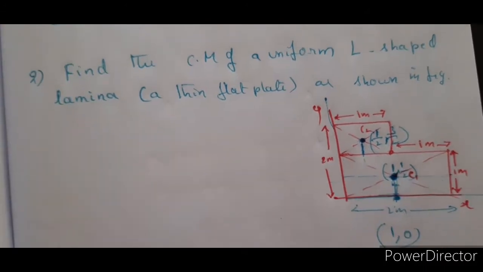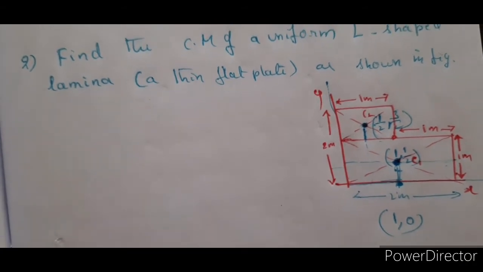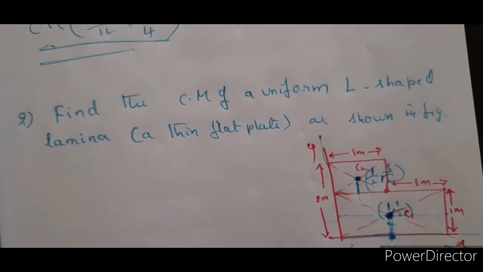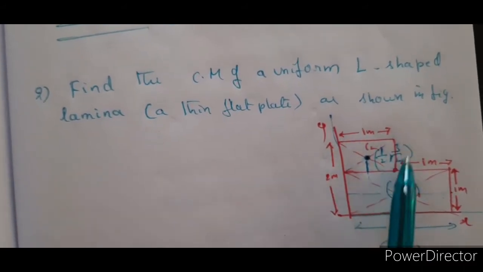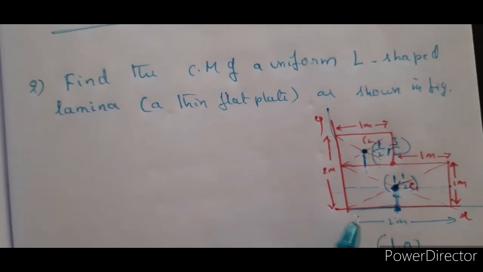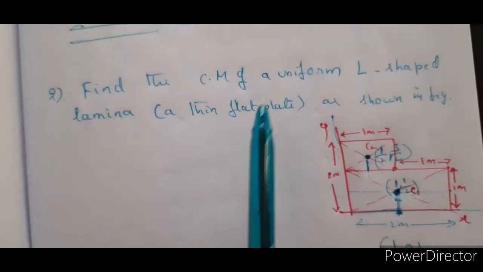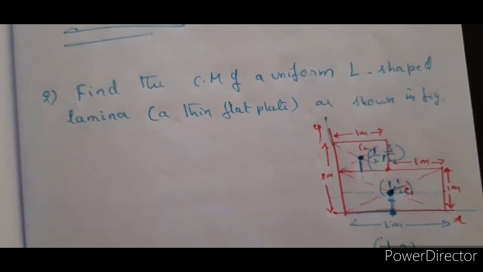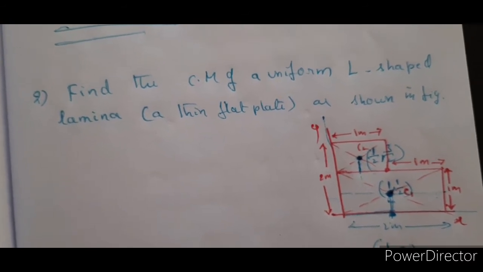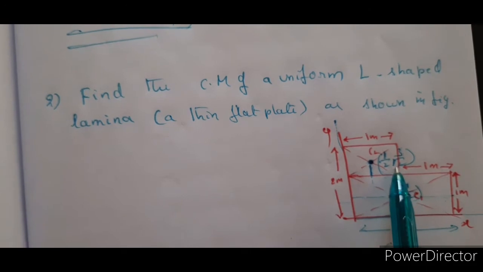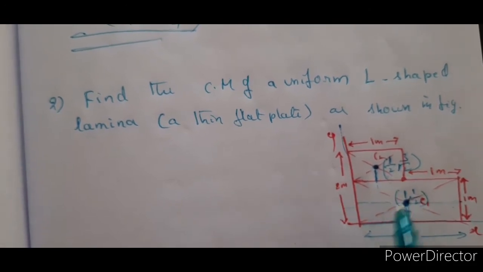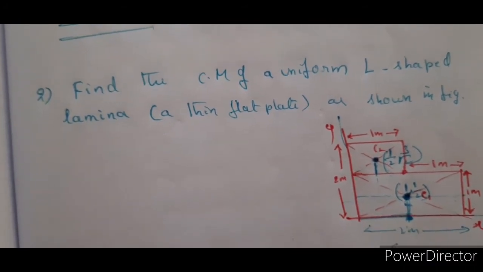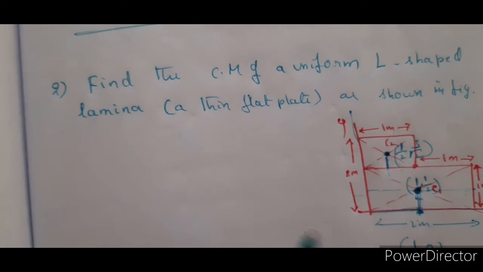Now what is it that is not given to us to find the center of mass? Here we don't know the mass of this one. But in the problem they are asking us to find the center of mass. So how are we going to find it? We have x1, y1 and x2, y2, whichever order we take, so you can find xcm, ycm. But how are we going to determine it?